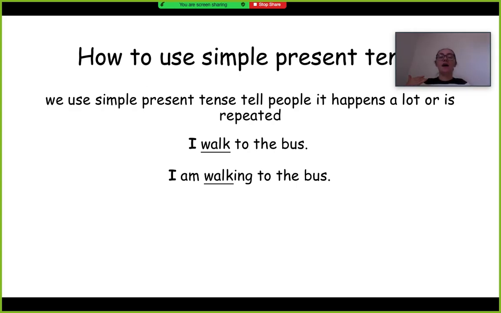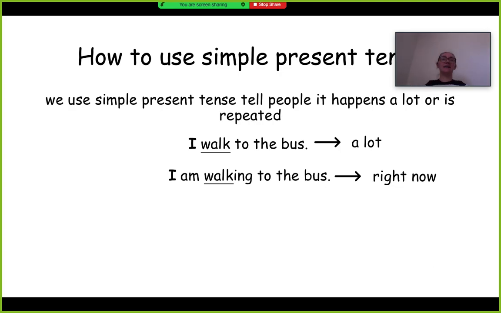So I walk to the bus, this one right here, is different from I am walking to the bus. I walk to the bus, I am walking to the bus. I walk to the bus means you do it a lot. It means you do it every day. I am walking to the bus, that means right now. Got it? Okay, so like I said, I walk to the bus means you do it a lot, and I am walking to the bus is right now.